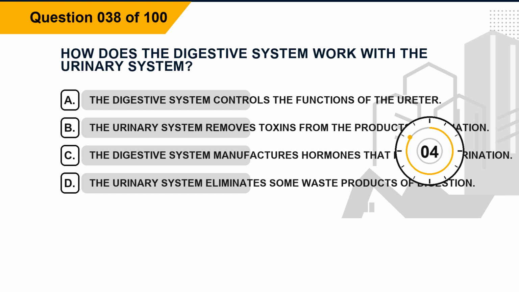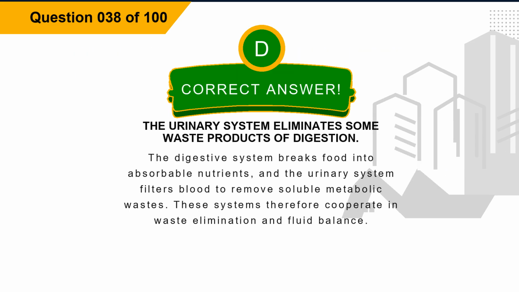Option D. The urinary system eliminates some waste products of digestion. The correct answer is option D. The urinary system eliminates some waste products of digestion. Explanation. The digestive system breaks food into absorbable nutrients, and the urinary system filters blood to remove soluble metabolic wastes. These systems therefore cooperate in waste elimination and fluid balance.